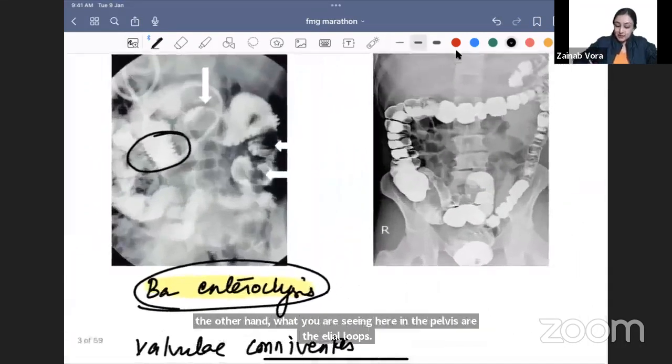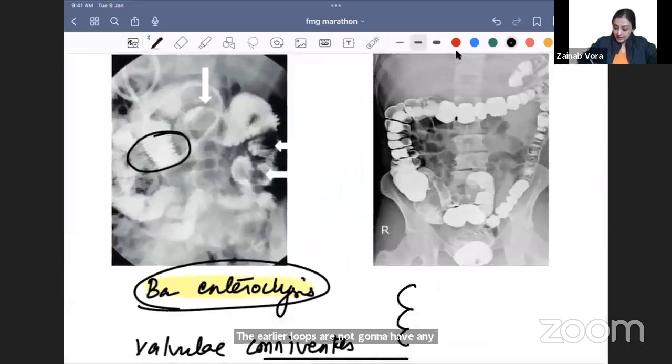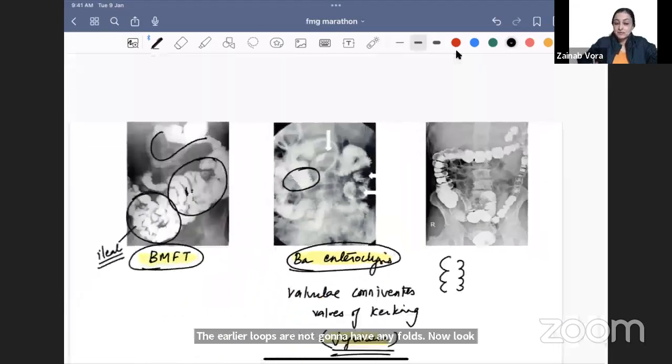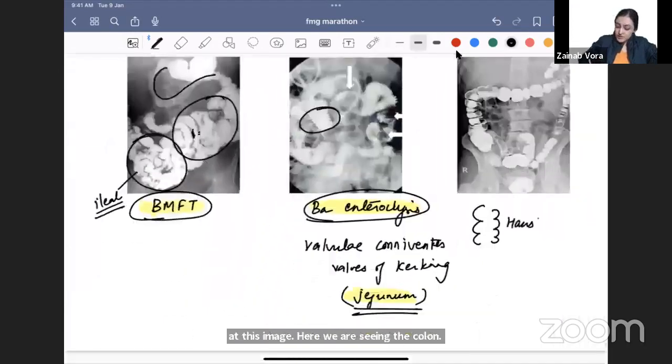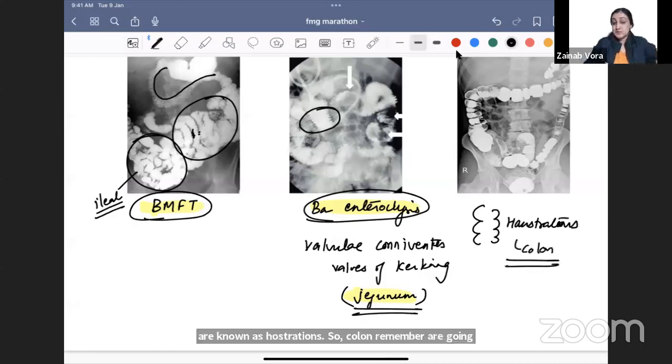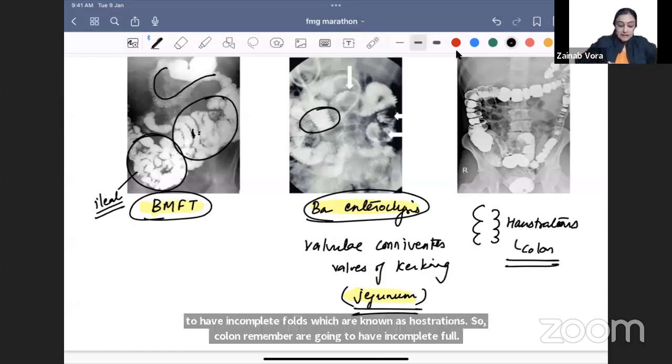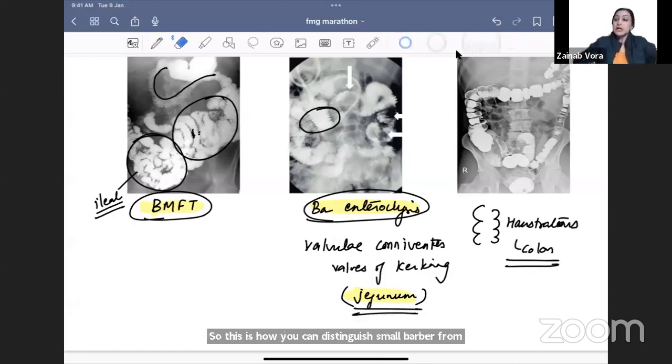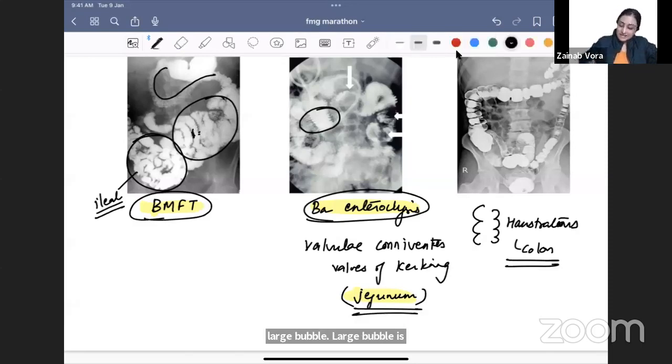Here we are seeing the colon. Colon का feature होता है that there are incomplete folds, which are known as haustrations. So colon, remember, is going to have incomplete folds. This is how you can distinguish small bowel from large bowel. Large bowel is peripheral, haustrations, colon, and this investigation becomes barium enema.